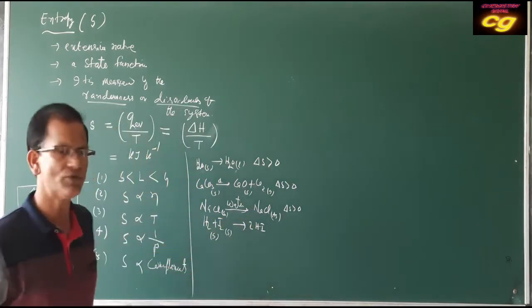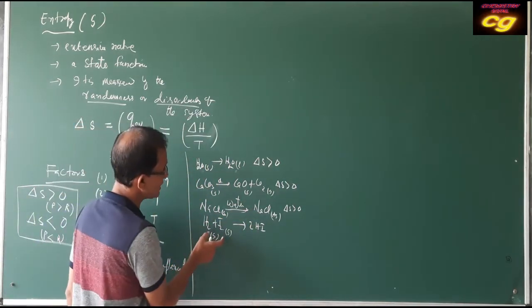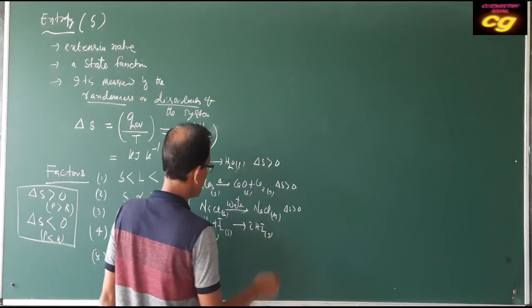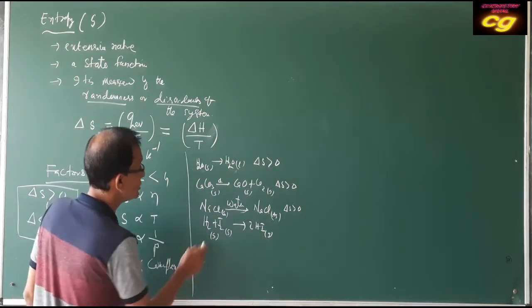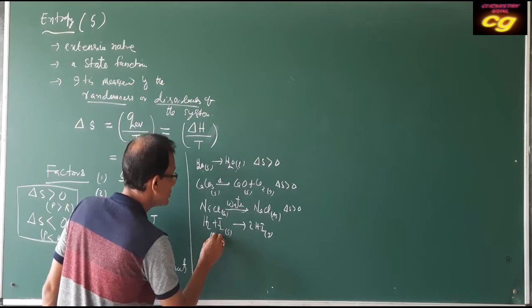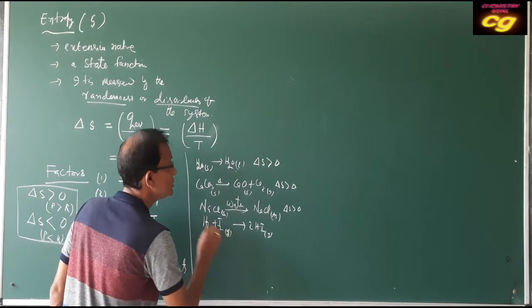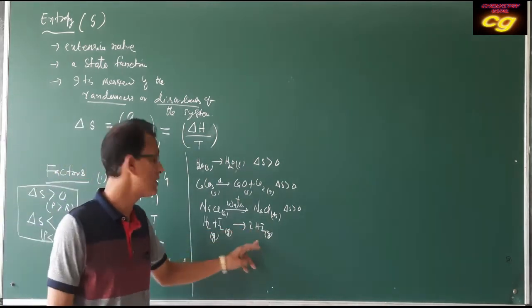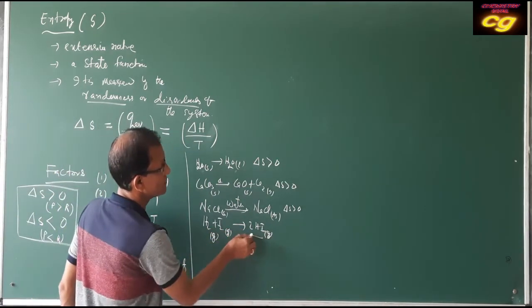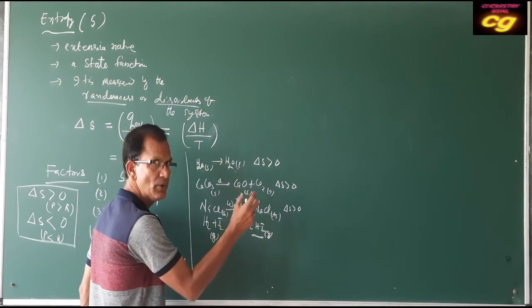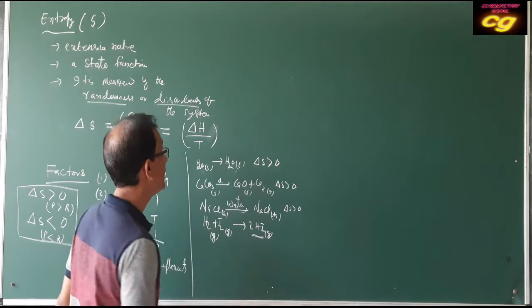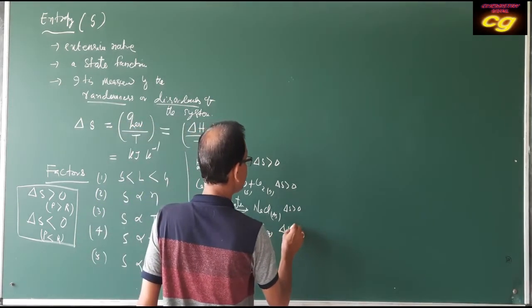Here in this case, this side has 2 molecules and this side also has 2 molecules, all in the gaseous state. But complexity is more, because here a large size molecule is formed, while on this side there are small size molecules. That's why entropy increases.